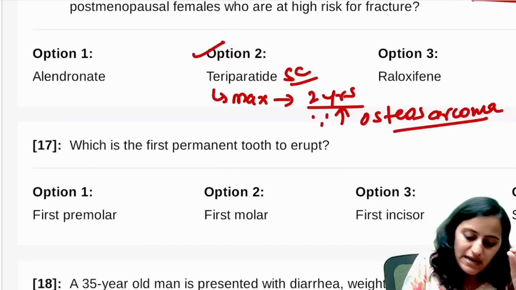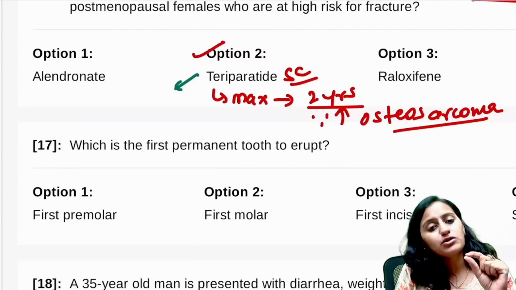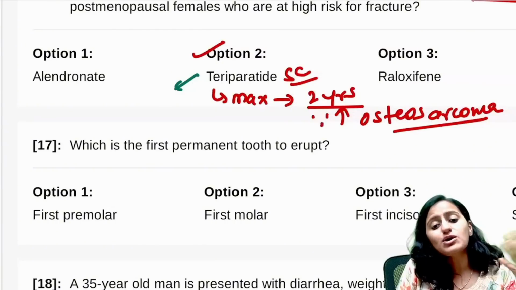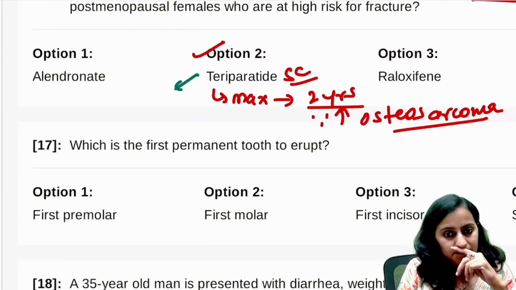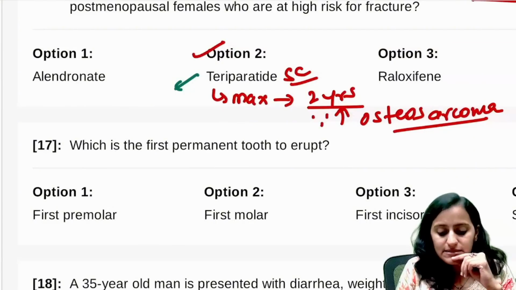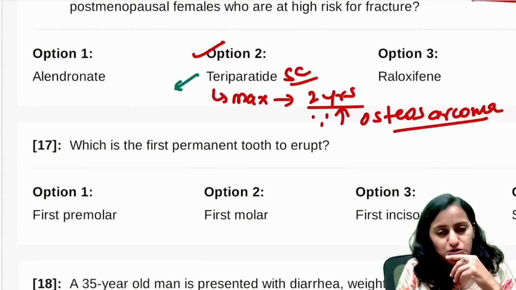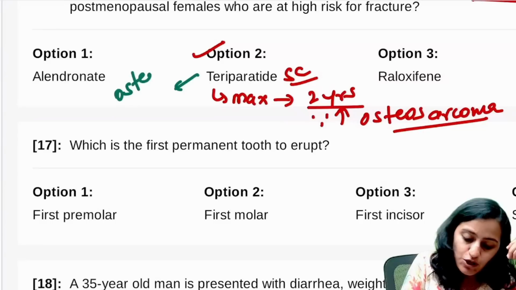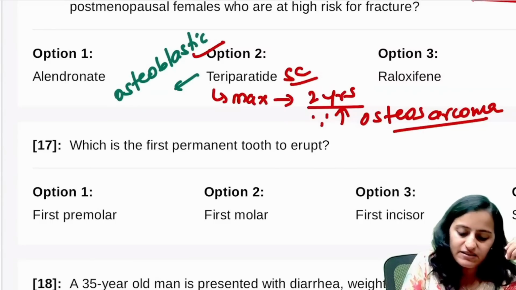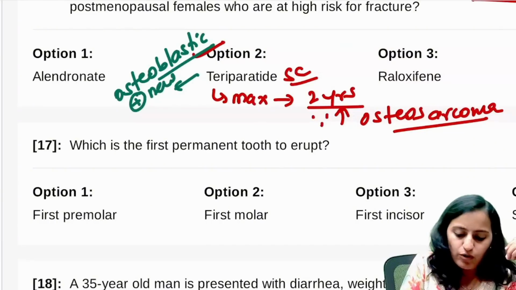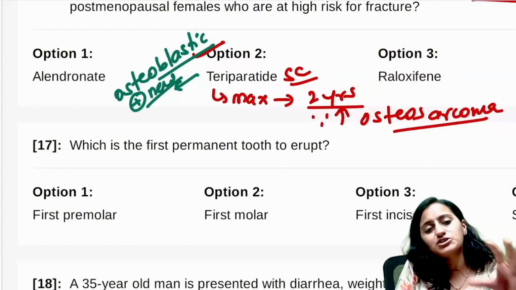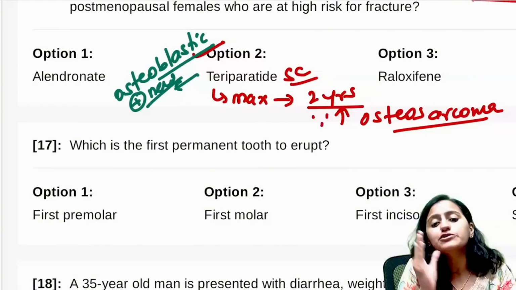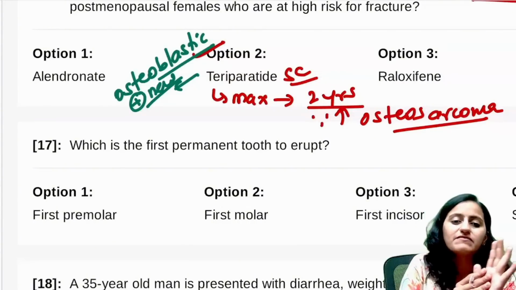So teriparatide, how does it act in osteoporosis? Is it increasing the bone formation or is it inhibiting the resorption? Remember it is osteoblastic activity. It increases the new bone formation. It promotes new bone formation. Teriparatide is the recombinant form of parathyroid hormone, but it causes new bone formation. Okay, this is very, very important.